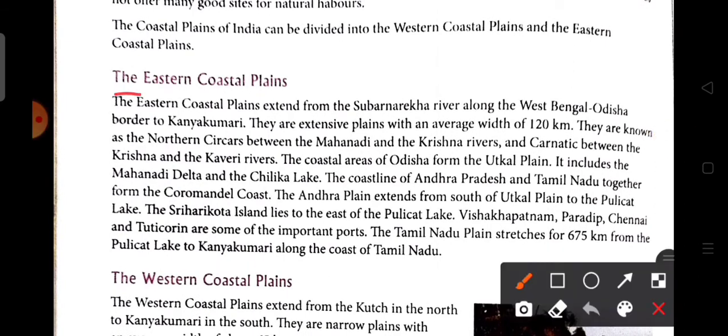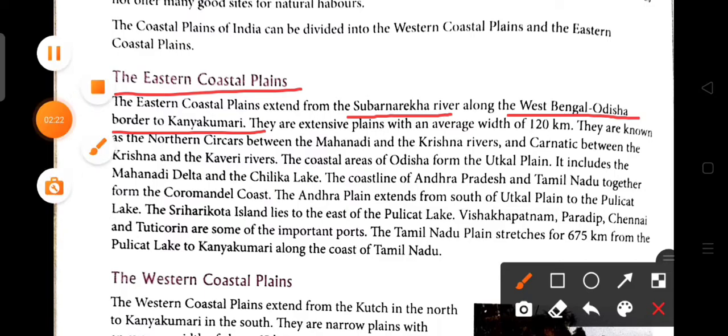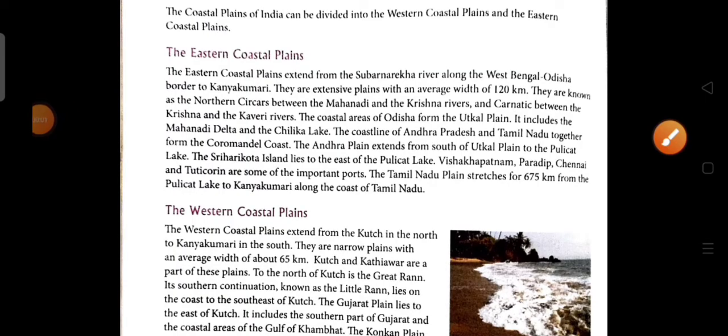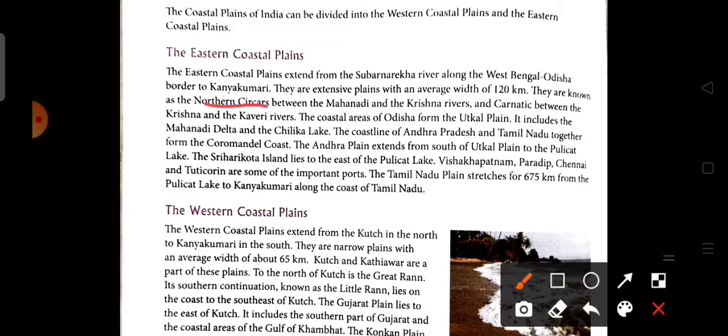First comes the eastern coastal plain. The eastern coastal plain extends from the Subarnarekha river along the West Bengal Odisha border to Kanyakumari. Here we can say that the eastern coastal plain has two divisions, that is the Northern Circars and the Carnatic region. The Northern Circars is located between the Mahanadi and Krishna rivers, and the Carnatic region is located between the Krishna and Kaveri rivers.